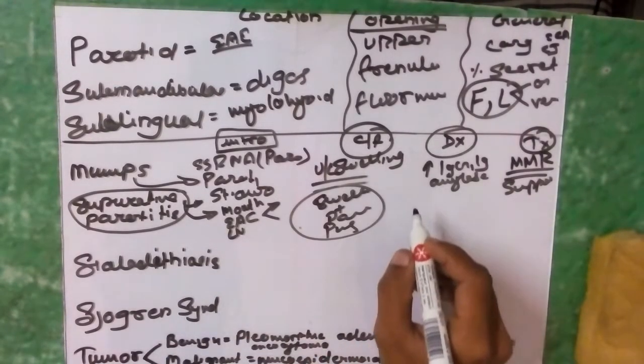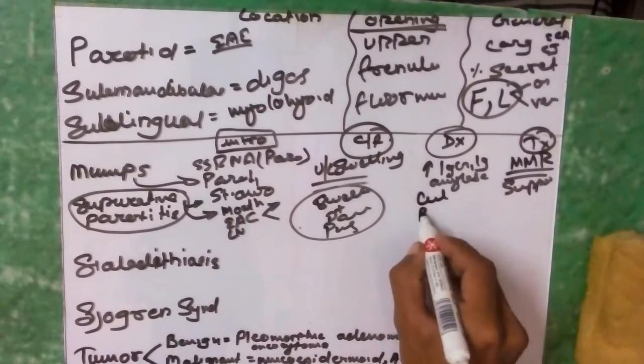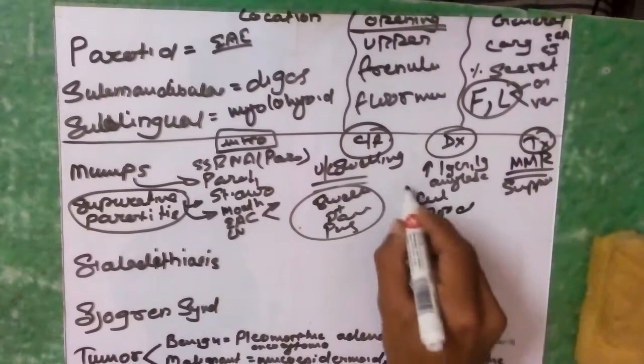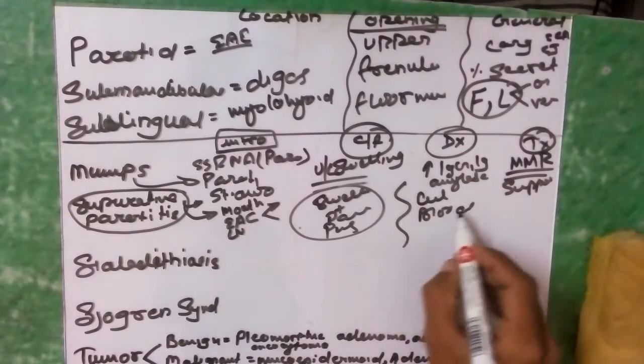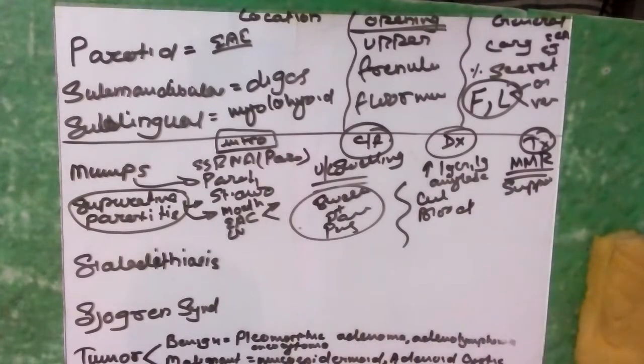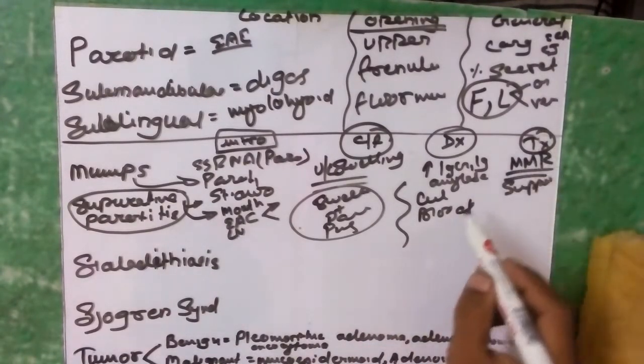Regarding diagnosis, you need to go for culture investigation and blood examination. Blood examination will show leukocytosis, and culture will show the actual organism behind the parotitis, and accordingly you need to treat.